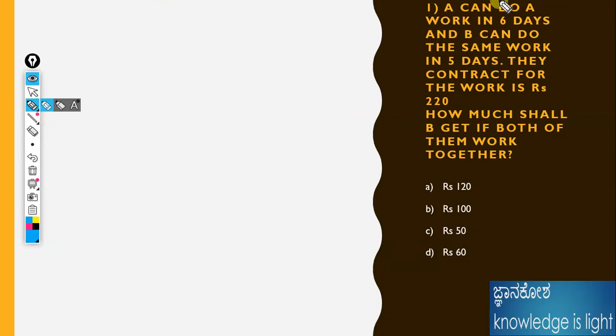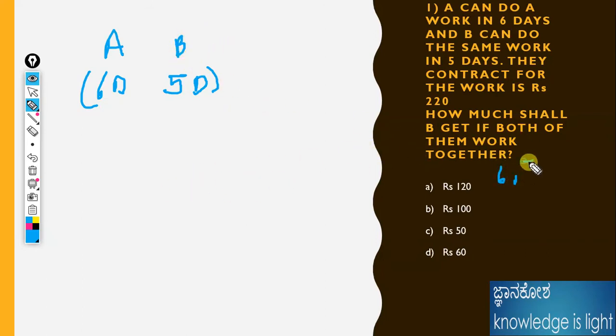Okay, A can do a work in 6 days. B can do the same work in 5 days. I will show it in the LCM method always. The LCM of 6 and 5 is 30, because 6 and 5 are not divisible by any common number. That's why the unit is the total work.